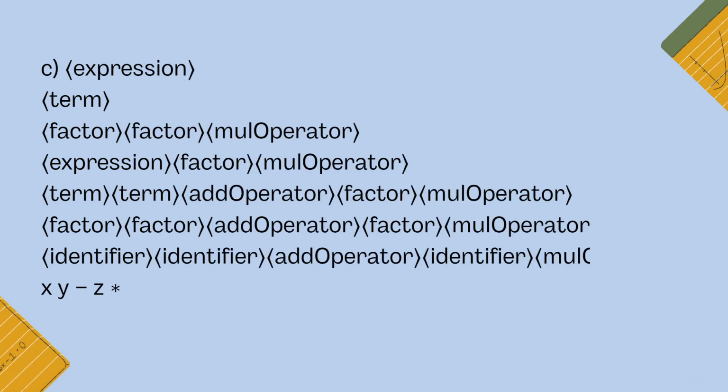Then we have C. C is generated as expression, then term, then we have factor and mul operator. Then we have factor as expression, factor and multiply operator. Then we have term, add operator, factor and mul operator. Then factor, add operator, factor and mul operator, and it is given as identifier, add operator, identifier and mul operator.